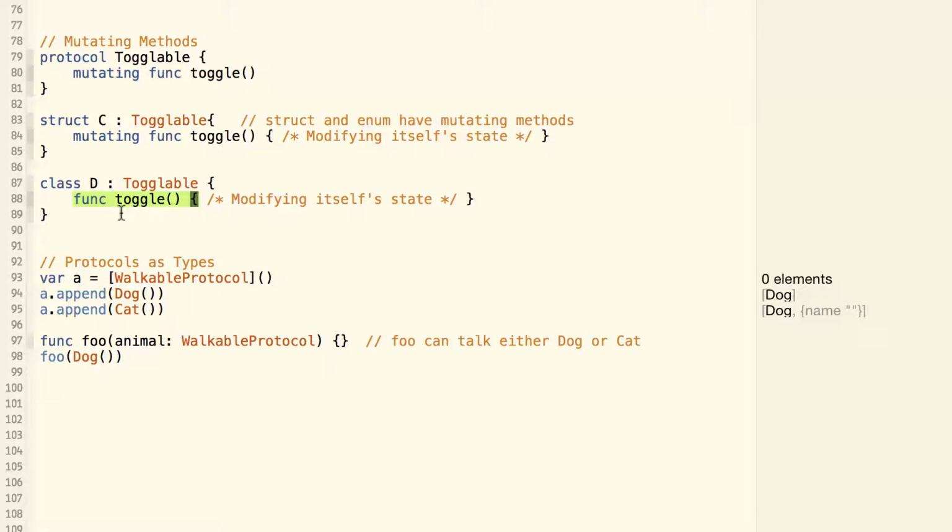As we talked about previously, a protocol can be used as a type. So here we create an array of A, and A is an array of walkable protocol, which means the array can hold any object that conforms to the walkable protocol. So we can append a dog into the array of A, we can append a cat into the array of A, because both dog and cat conform to the walkable protocol. And if we have a function foo which takes a walkable protocol as a parameter, we can call the function foo with a dog or a cat.